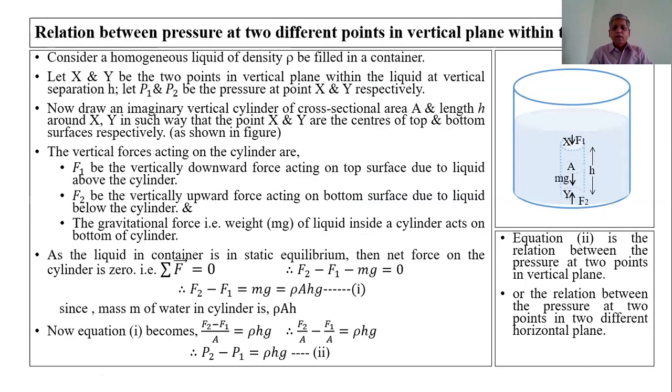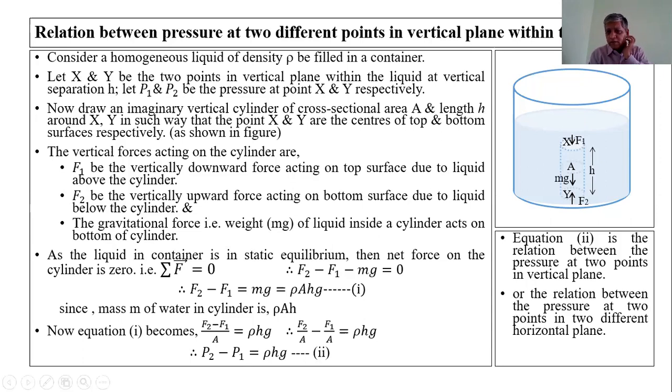Now, another article to be explained here: obtain the relation between the pressure at two different points in a vertical plane within the liquid. That means if we consider this is the vertical plane and x and y are the two points in this vertical plane, then obtain the relation between the pressure at the point x and the pressure at the point y.